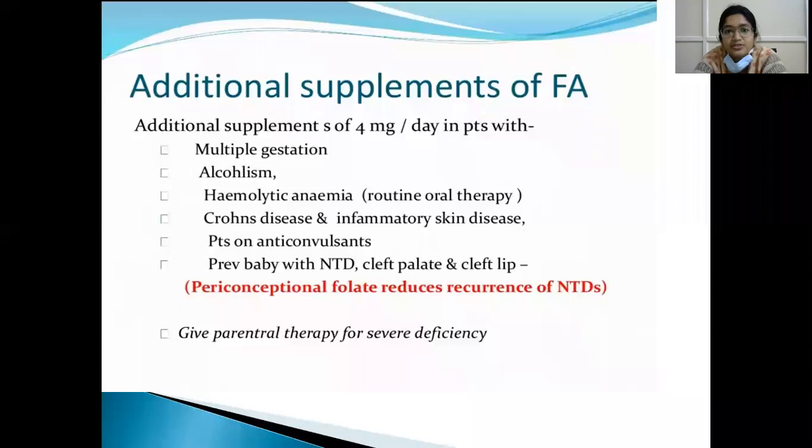And prophylactic doses we will give to multiple gestation. In all these conditions, we will give 4 milligram of folic acid. Anyway, in our country at present, only 5 milligram is available. 4 milligram is not available. So routinely to every patient, we give only 5 milligram.